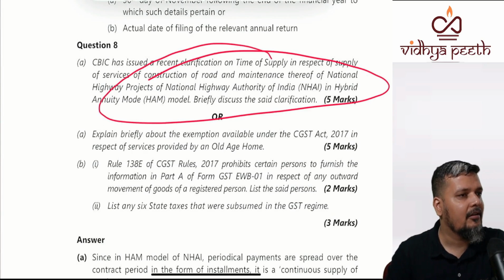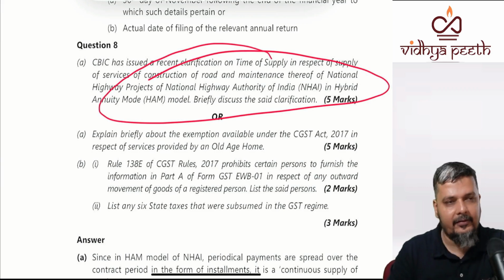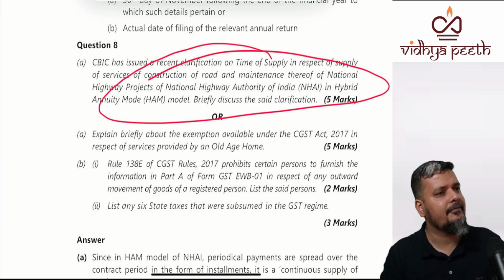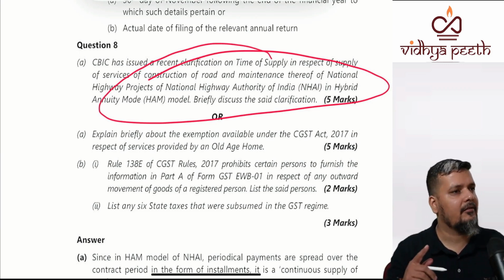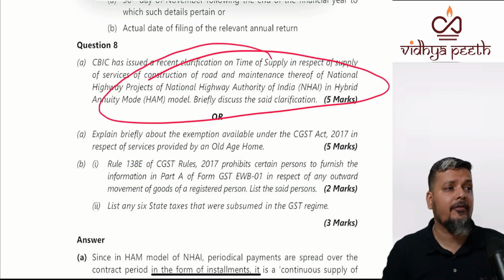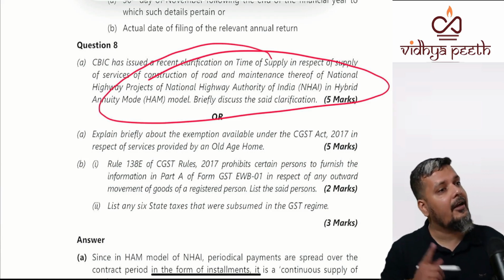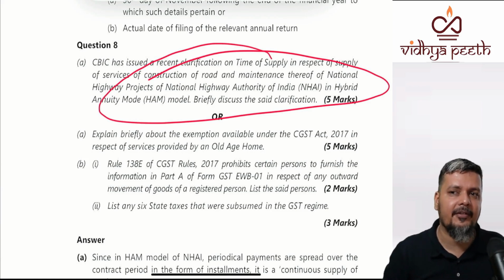See, normally time of supply for services is what? If you give the invoice in time, actual date of invoice or payment, whichever is earlier. If you don't give the invoice in time, not due date of invoice, it is date of completion of service. For goods, it is due date of invoice. Here it is date of completion of service or payment in books, payment in bank, whichever is earlier.